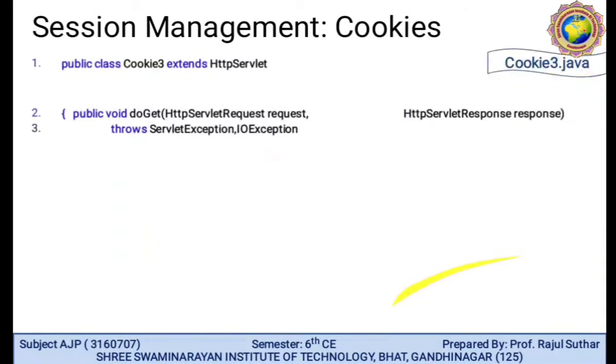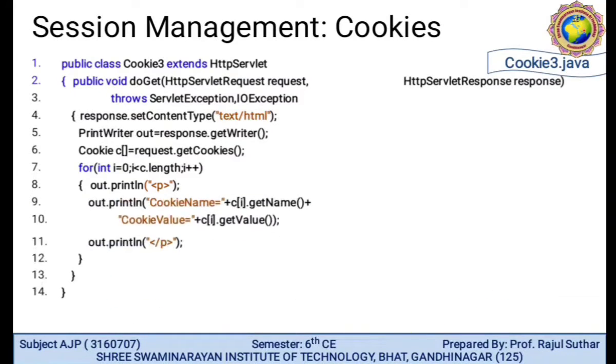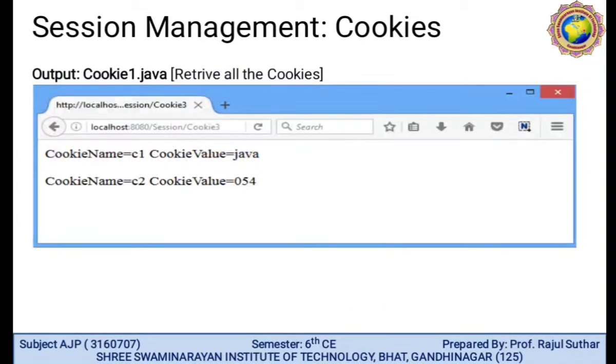So this is the cookie3.java class. In the third cookie3.java class, we require one for loop, int i = 0; i < c.length; i++. Here out.println cookie name, c.getName, and cookie value we require, and close the connection. So this is simple: cookie name C1, cookie value is Java, C2 cookie value, in the third page, that is cookie3.java.